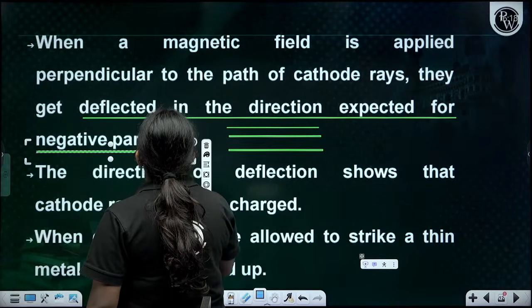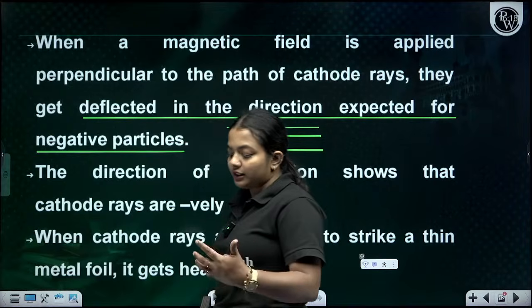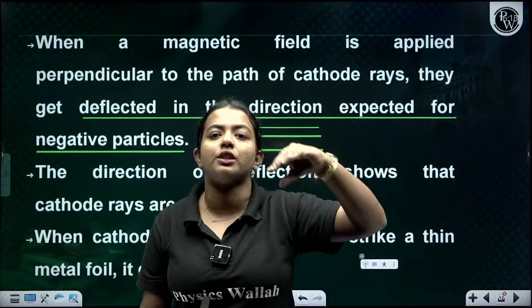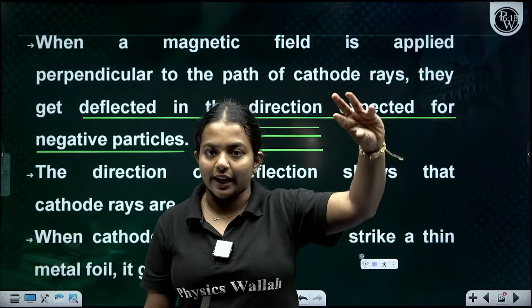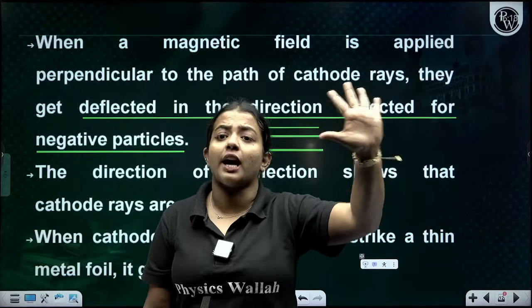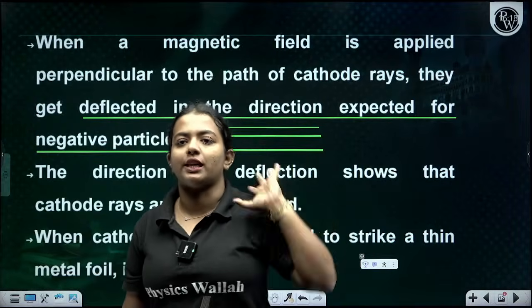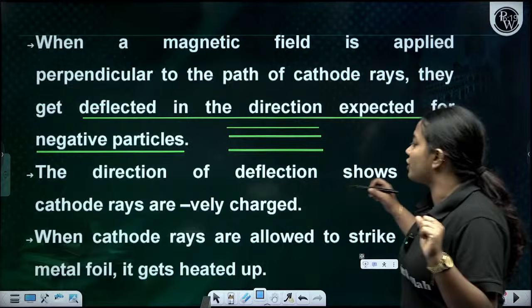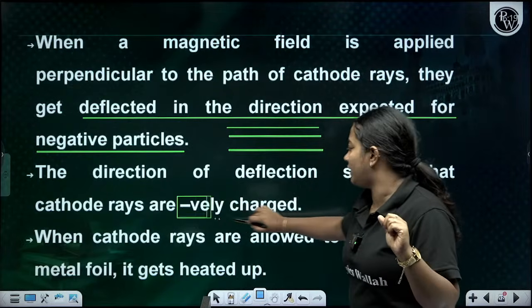From this conclusion, they got to know that the cathode rays are negatively charged. They do have negative particles. Clear, everyone? The direction of the deflection shows the cathode rays are negatively charged.